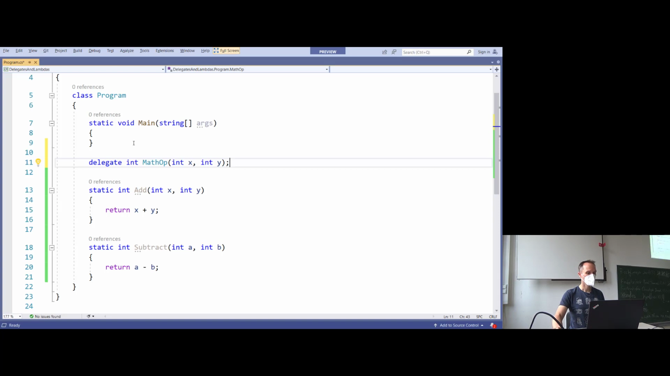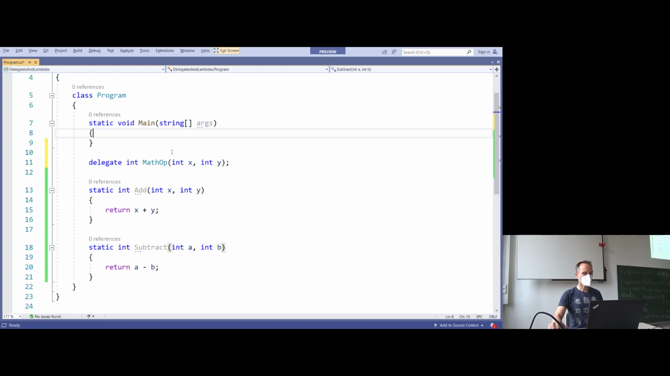Now take a look. Here we have an integer return value exactly like here. Here we have an integer parameter exactly like here. Here we have an integer parameter exactly like here. So the delegate math op can be applied to this method and this method. Both methods, add and subtract, fulfill the contract of the math op delegate. Understand what I mean?